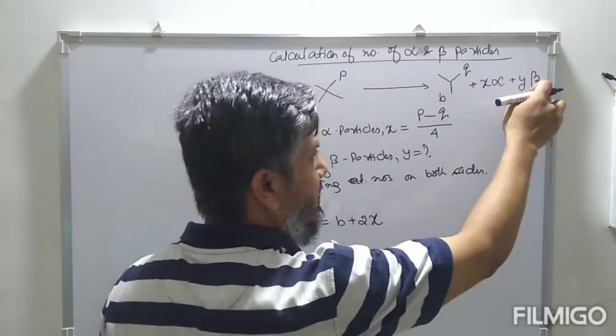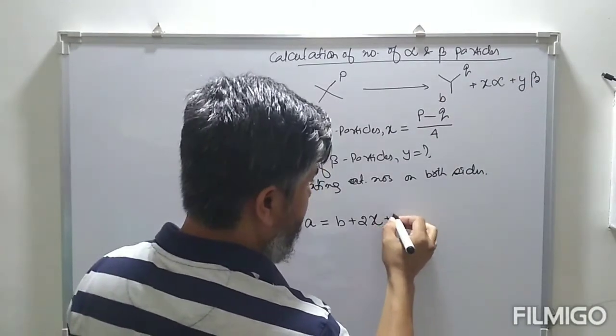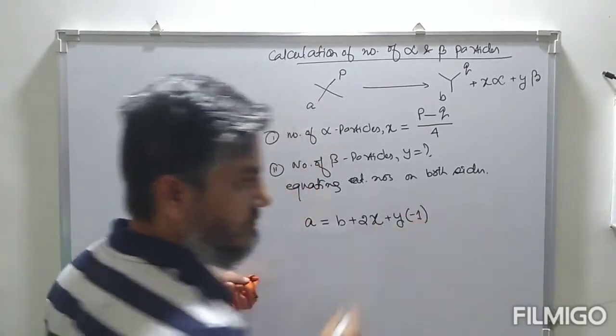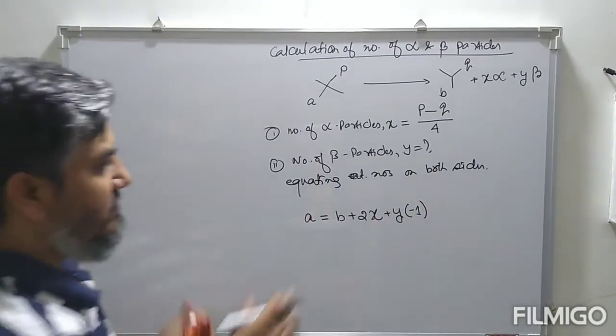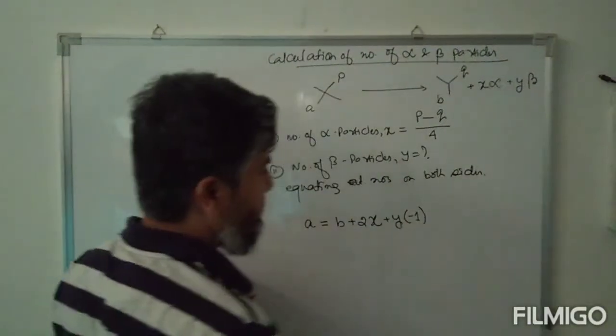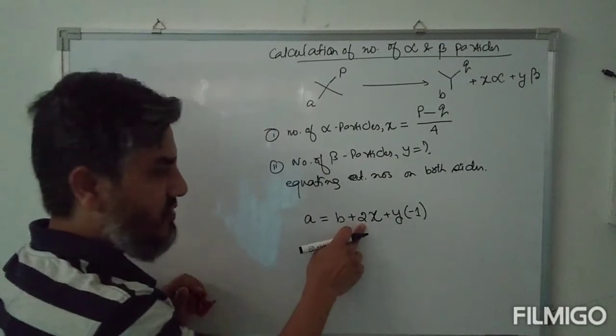Beta particles are negatively charged, so we say this is y times minus 1. Why is this minus 1? Because betas are negatively charged, alphas are positively charged.